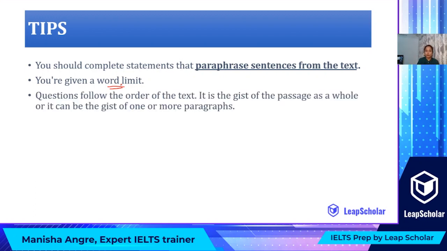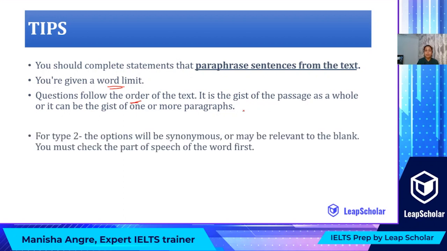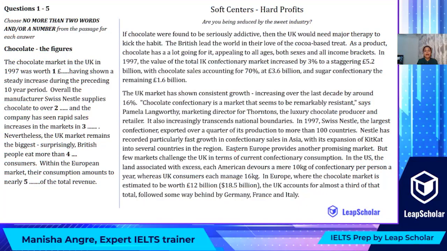Questions follow the order of the text. In summary questions, the questions definitely have to be in the order of the text. So here you do not need to go back and forth to find the answers. It is the gist of the passage as a whole, or it can be the gist of 1 or more paragraphs. For type 2, the options will be synonymous or may be relevant to the blank. You must check the part of speech, that is the grammatical aspect, and also the word choice, or which word comes first.